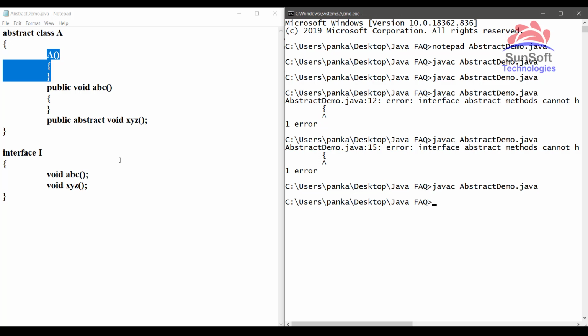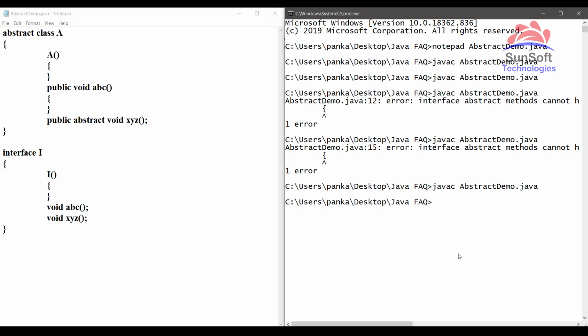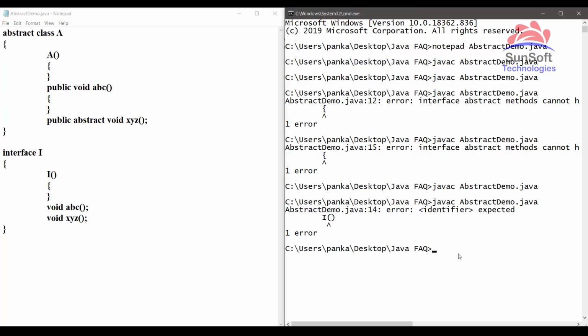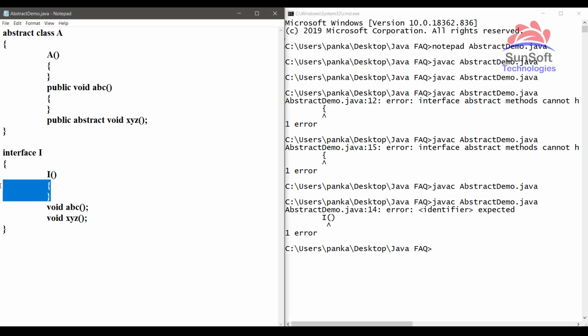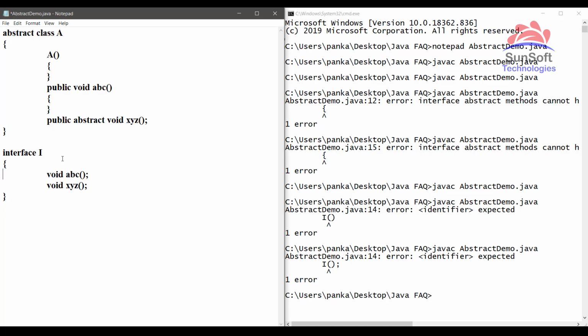But if I try the same thing with an interface, by providing a constructor for an interface and trying to compile, it will show me an error, either with a body or even without a body. So in both cases, it is going to show me an error. This shows that an interface can't have constructors.